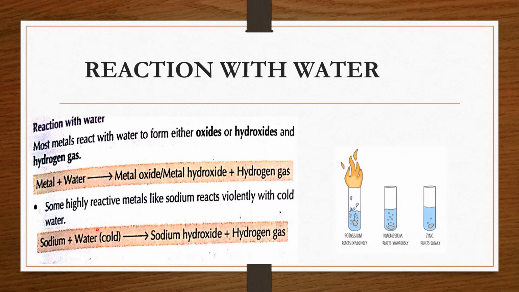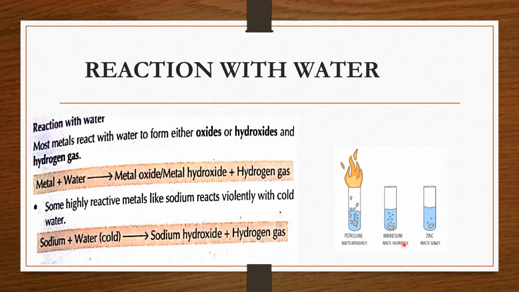For example, when sodium and potassium react with water, even cold water, they react explosively, which means they produce hydrogen gas with the rise of fumes. Why so? Because sodium and potassium can react very fast with air also.